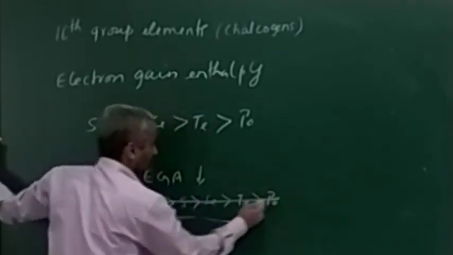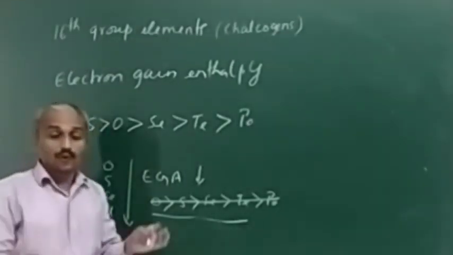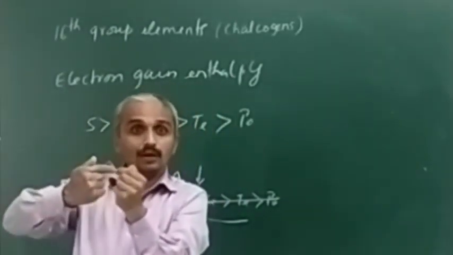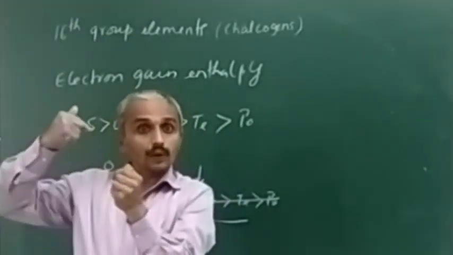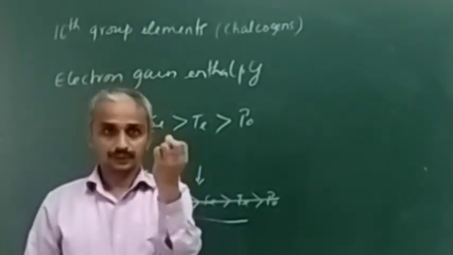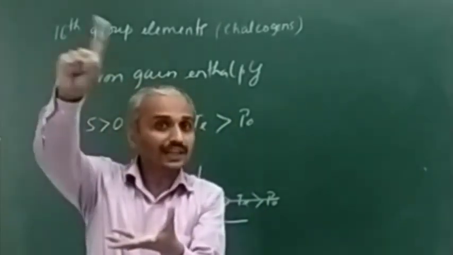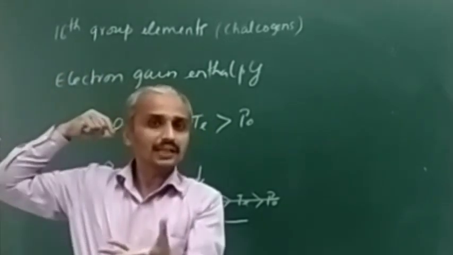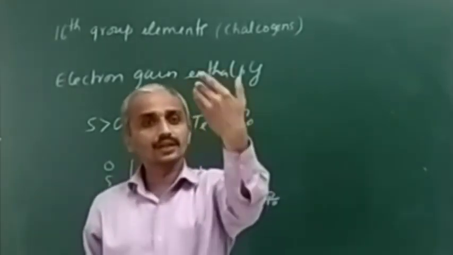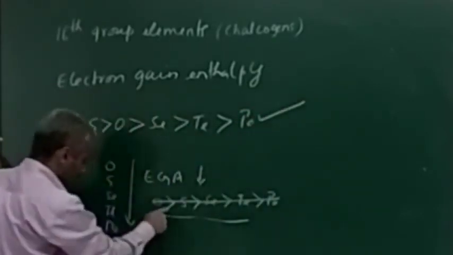But this is not observed because of the exceptionally smaller size of oxygen. When the exceptionally smaller size is there for oxygen, what happens? The incoming electron will not be allowed to add because of the inter-electronic repulsion. With smaller size, electron density is higher inside, so they repel. So when the addition itself is suppressed, the energy released is also reduced. That's why this is the proper order, not the other one. Note it properly.